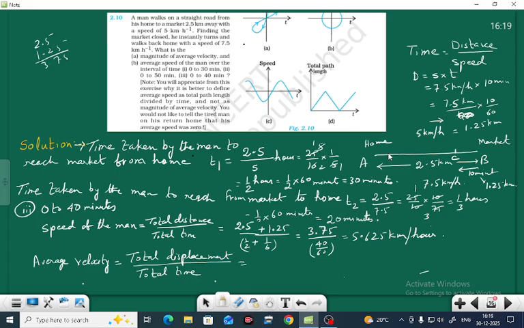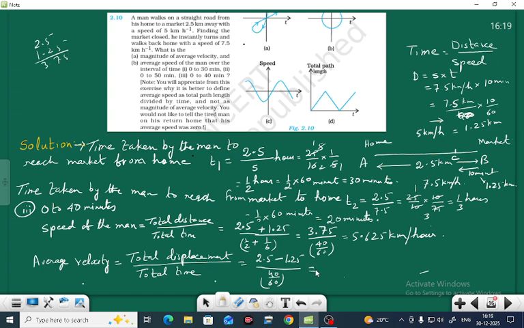Displacement is from here to here, it is 2.5 minus this 1.25. And what is the total time? That is 30 plus 40 minutes, 40 by 60 hours, right?